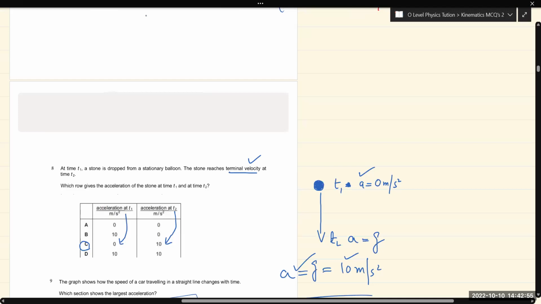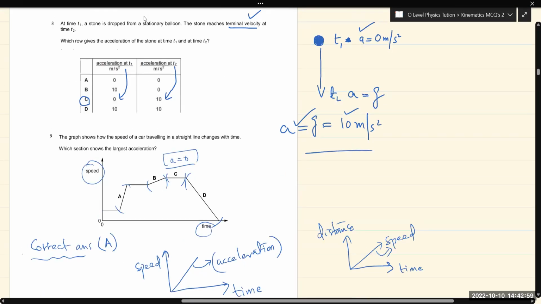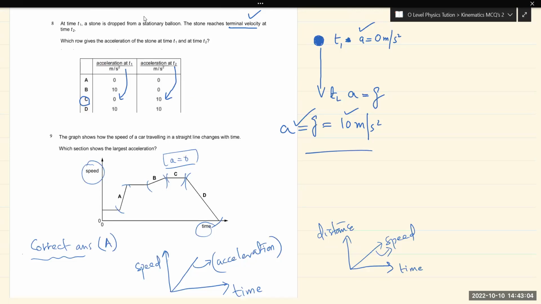क्वेश्चन नंबर 8 हमें क्या कहता है. क्वेश्चन नंबर 8 हमें कहता है at time t1 a spoon is dropped. स्पून ड्रॉप्ड होता है फ्रॉम स्टेशनरी बलून, एक स्टेशनरी बलून से. और कहता है a spoon reaches terminal velocity, the constant velocity, when the weight of the spoon is balanced by the air resistance at time t2. So which row gives the acceleration of the spoon at t1 and at t2?